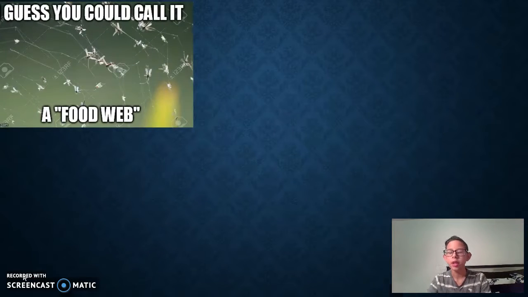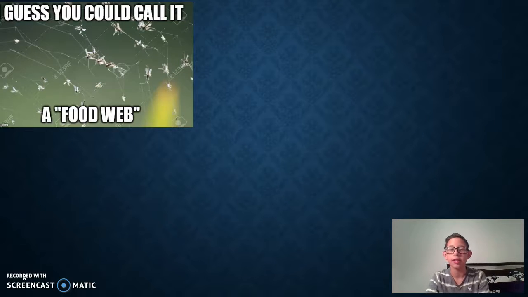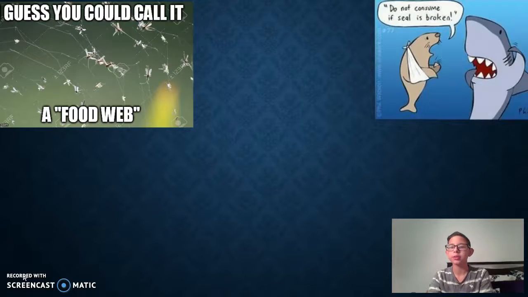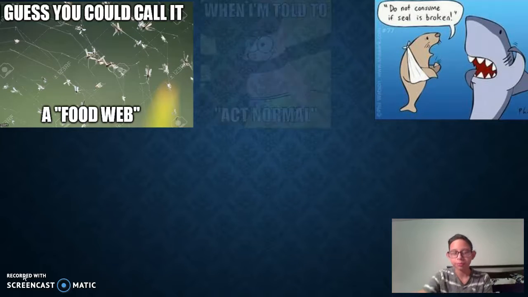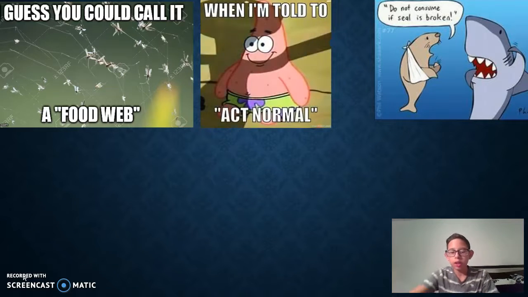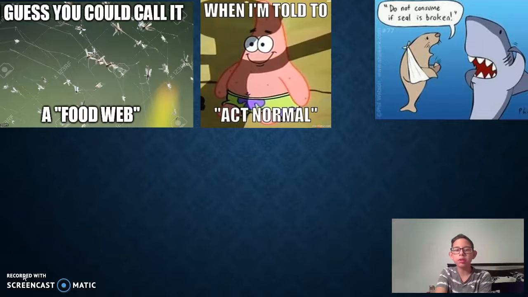In this slide, you would see a bunch of memes. Two of them are about food web jokes, while the rest are about SpongeBob, since he's my favorite cartoon character that I love a lot. There's this one and this one. These are jokes about the food web. These are SpongeBob, as in when I'm told to act normal.